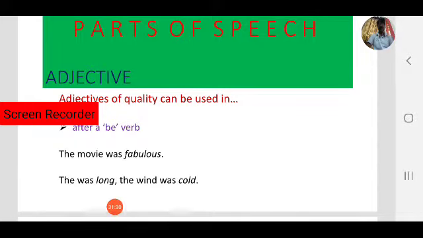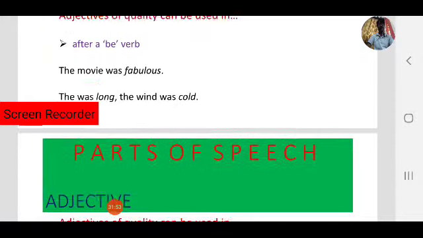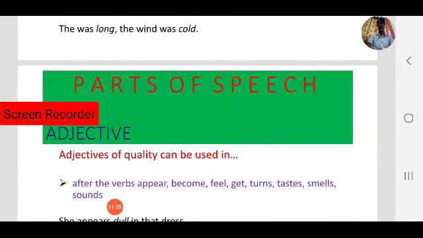Note it down. Here, observe: what are the adjectives of quality? Yes, long and cold. How were they used? After the be form, was. The way was long and the wind was cold. Right. Next, another case.